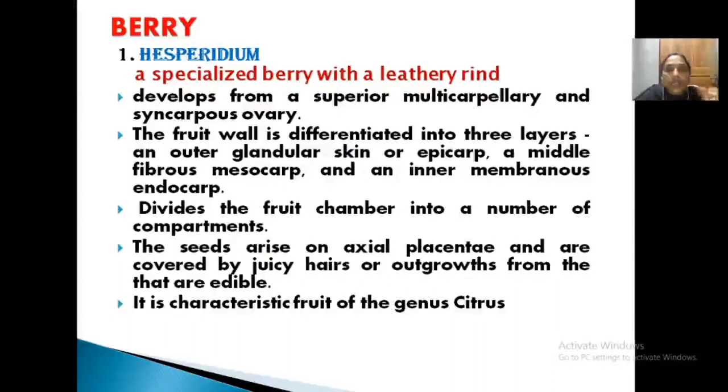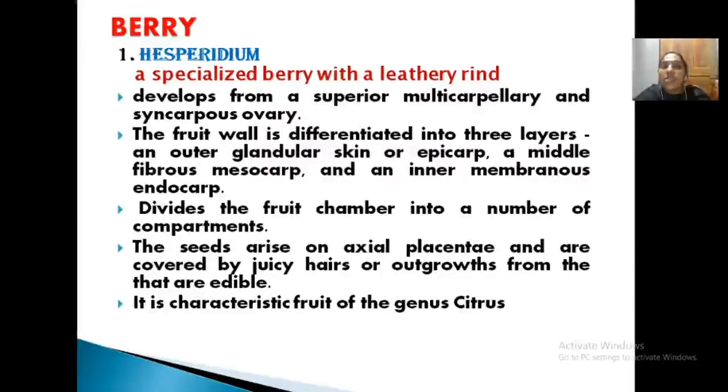It has an outer skin that is known as rind, the outer yellow colored portion. You cannot peel it very easily. It is closely attached to the inner portions, that is leathery rind. And it usually develops from a superior multicarpellary syncarpous ovary. That is the nature.